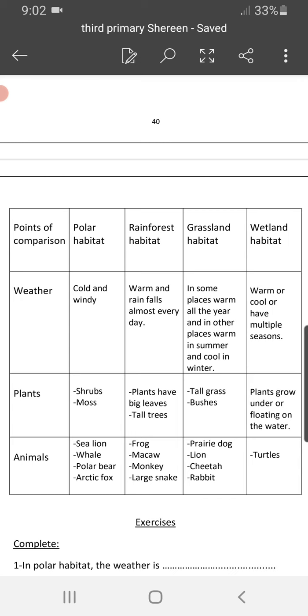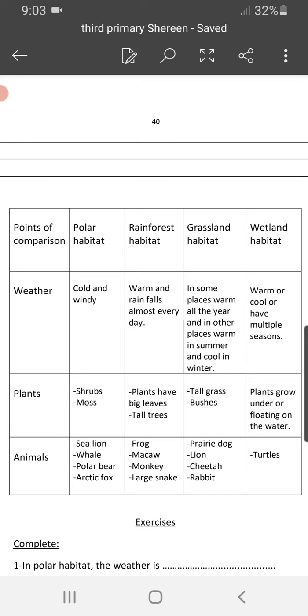Okay. Plants. What are the different plants that grow in each habitat? We will see now. In the polar habitat, because it is almost full of ice, the only plants that grow in this habitat are shrubs, and these shrubs are small trees. I will let you see its photo, and a moss. Moss is like grass. You know, this plant that grows on the rocks or on the stones and so on. We'll see a photo of it after a while.